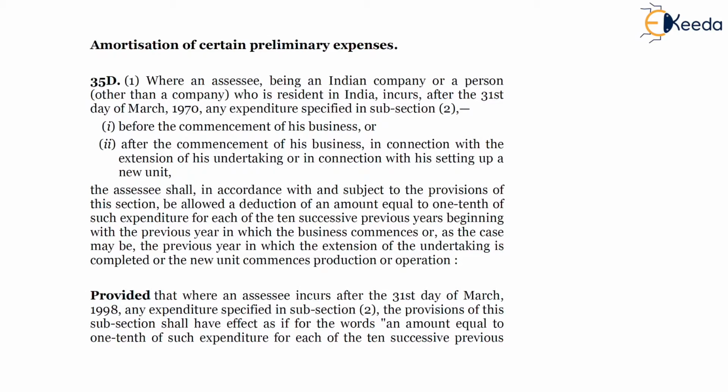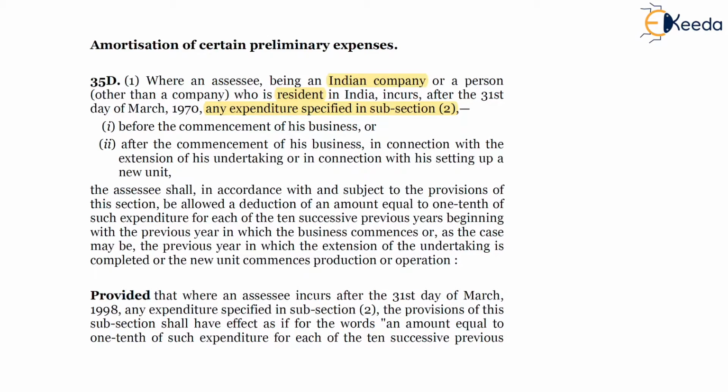On your screen, subsection 1 of section 35D, wherein the SSC, being an Indian company or a person other than a company who is resident in India, incurs after 31st of March 1970 any expenditure specified in subsection 2. So the nature is specified in subsection 2, and the expenditure is allowed to an Indian company or person who is resident in India.